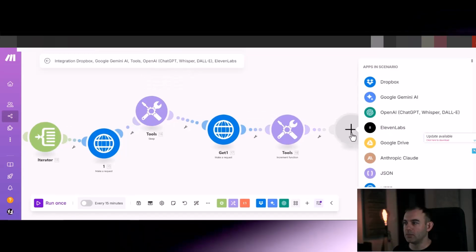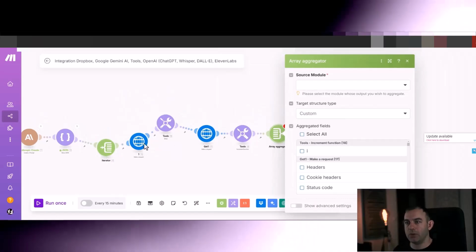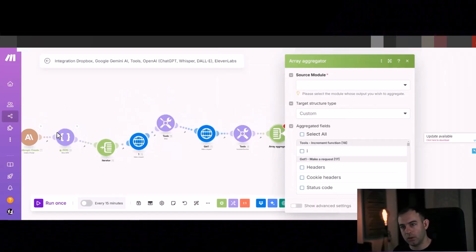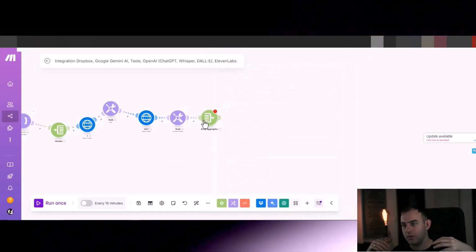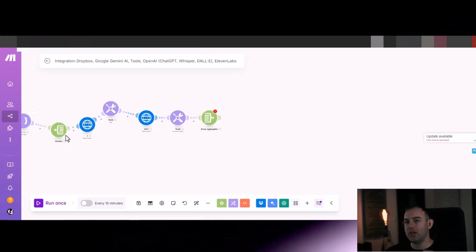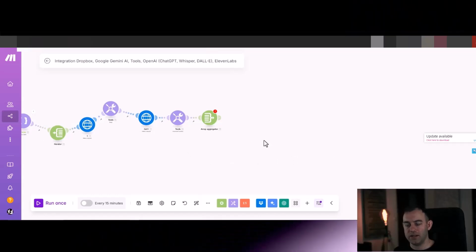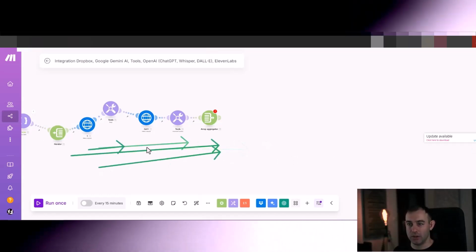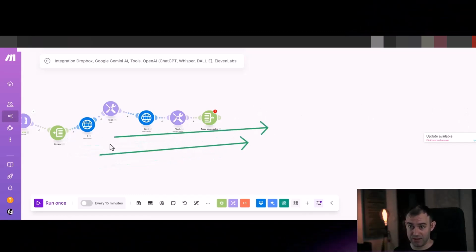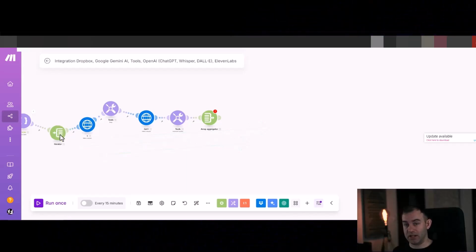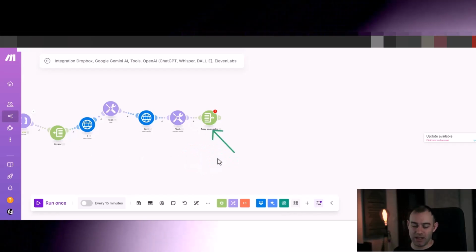We're now going to add the array aggregator. Now, the iterator will be spitting out those prompts for the images one by one, all from that array. If we don't put an array aggregator, something to catch all of those outputs into one place, anything that's behind the iterator, to the right, will carry on spitting out all of those images and numbers. All those modules will be run many times until all the items from the iterator are finished. So we need to catch them all like Pokemons into the array aggregator.